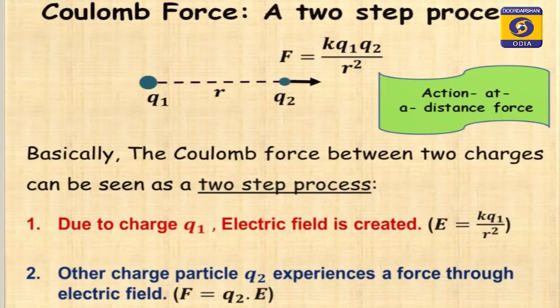First one, due to charge q1, electric field is created. So, E is k q1 upon r square, and secondly the other charge body is q2 experiences a force due to the electric field created by q1, and that force is F equal to q2 into E. So, when we combine these two processes, we get Coulomb's law.